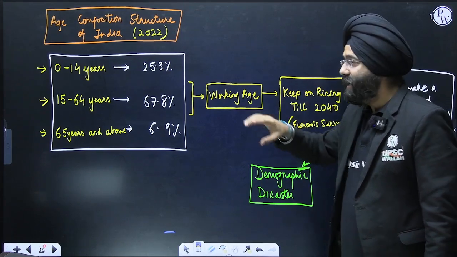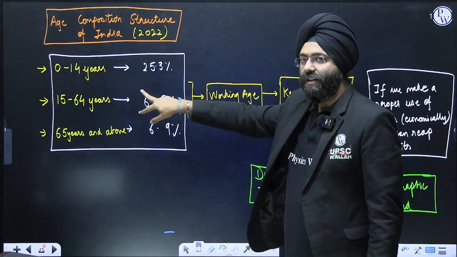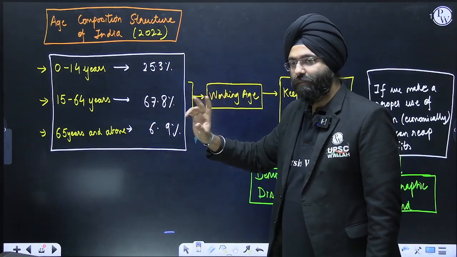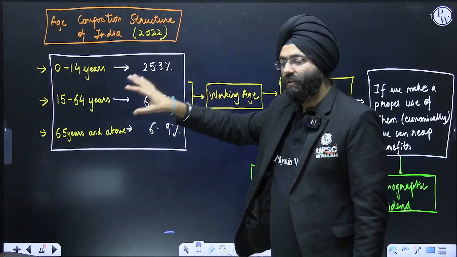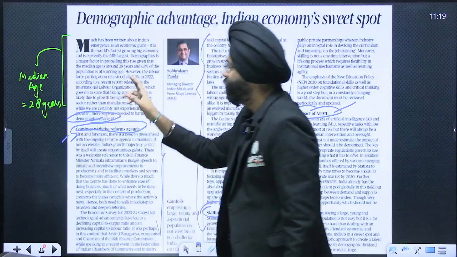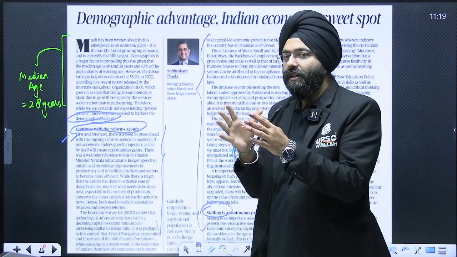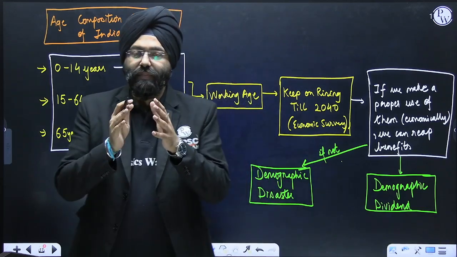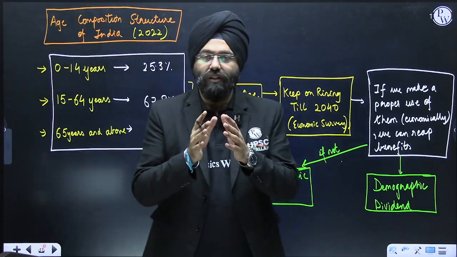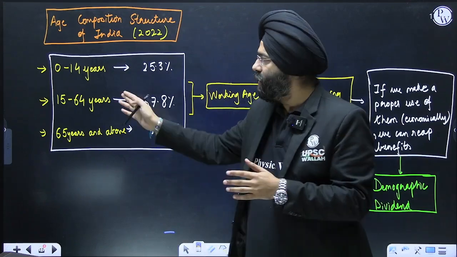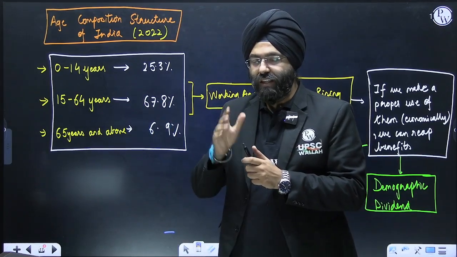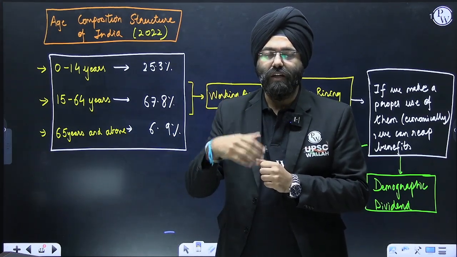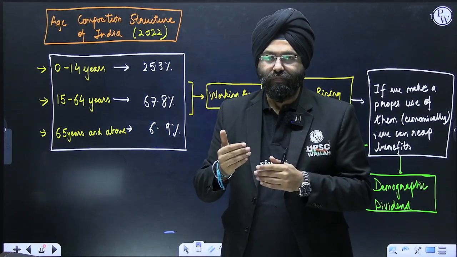That means this particular bracket is very important for us. There are various problems associated with that, and that is why in this particular article that is mentioned, we are talking about reaping the benefit of demographic dividend. Again repeating, the working age population is from 15 to 64. These people are expected to be working in the economy. That means they will be involved in the economic activities.